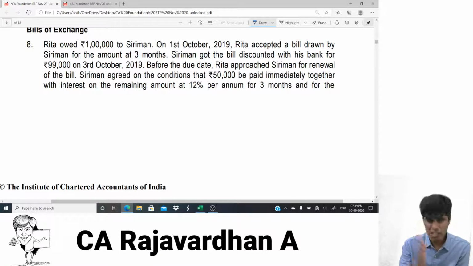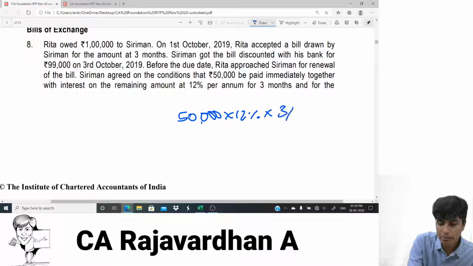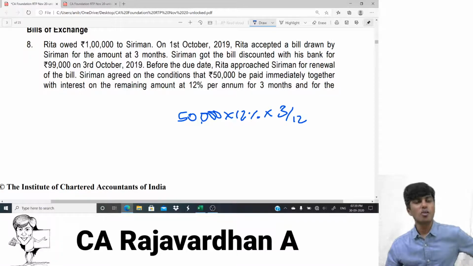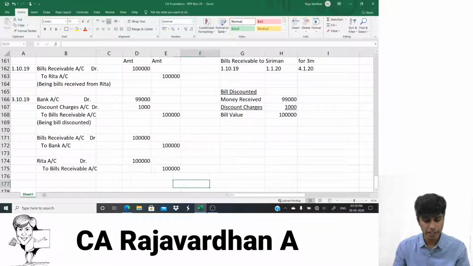So think from the perspective of the seller. We are going to receive 50,000 right now. The remaining 50,000 we will receive after 3 months. So that 50,000 is being received late. For such late receipt, interest is charged at 12% for 3 months. So interest is 50,000 multiplied by 12% multiplied by 3 by 12. How much is the interest for 50,000 at 12% into 3 by 12? That's what we need to compute now. Come on, let us compute interest.